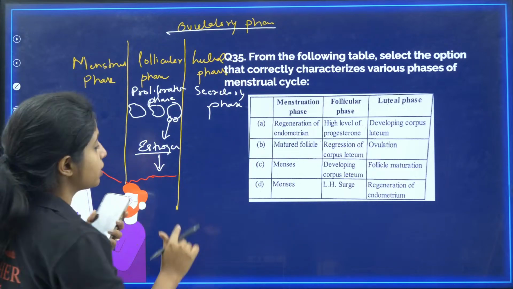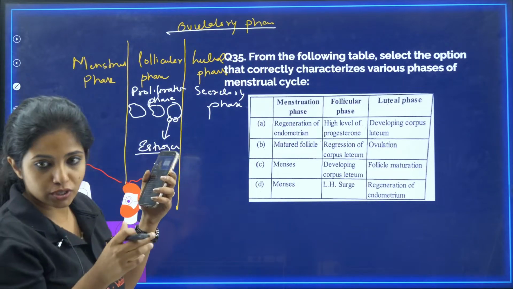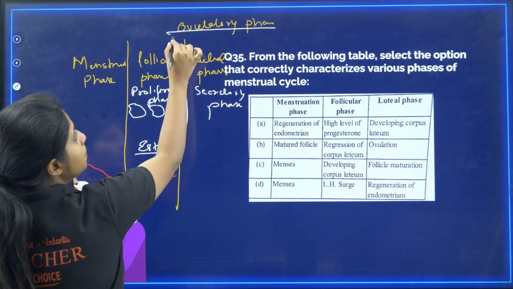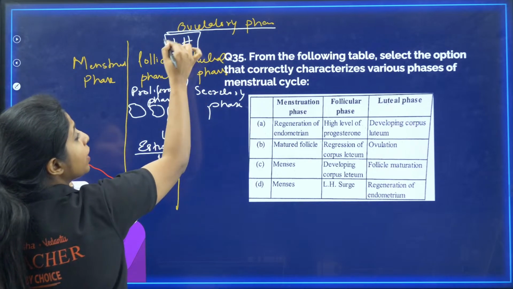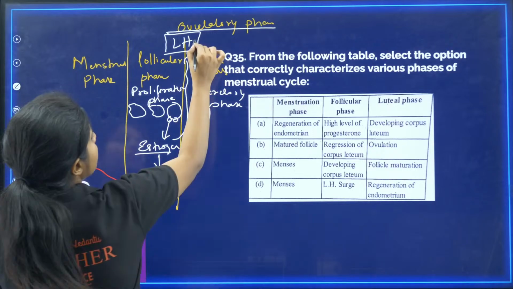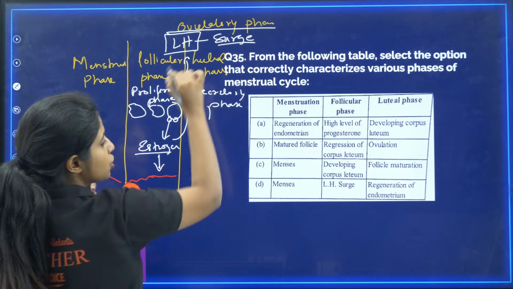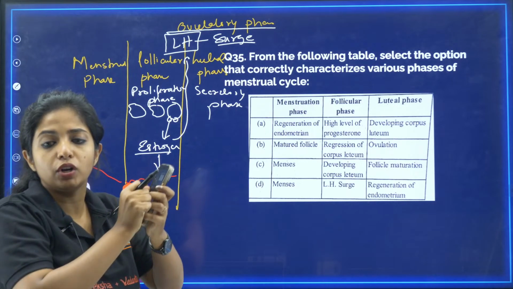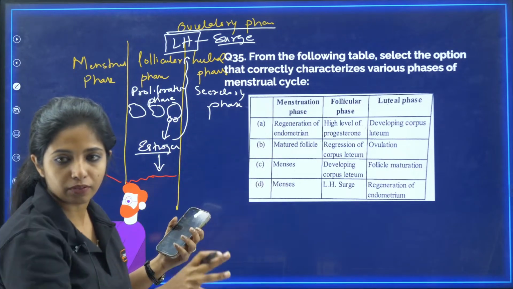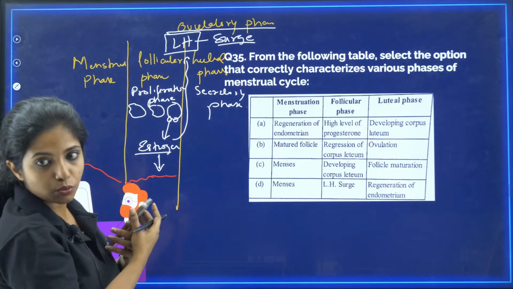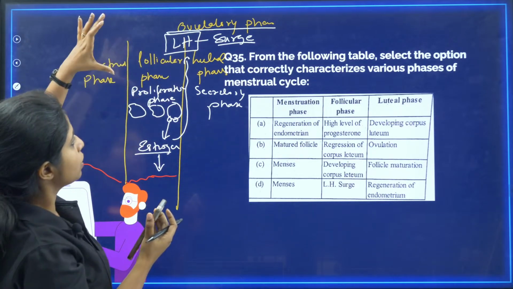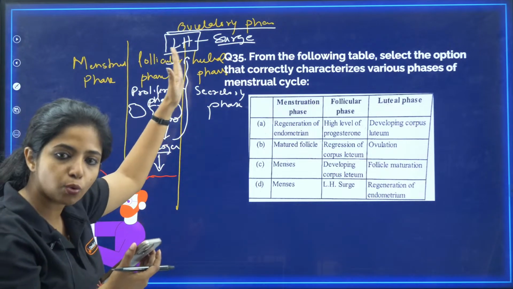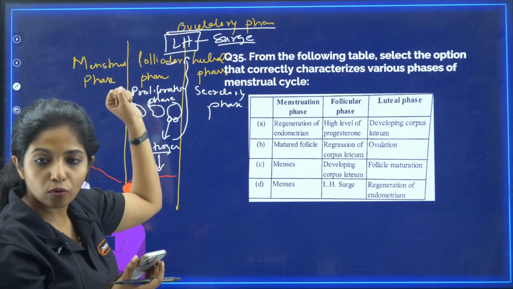When there is estrogen, this estrogen will cause another hormone to be released way too much, and that is luteinizing hormone, which causes the LH surge. When the LH surge is there, the Graafian follicle will rupture and the secondary oocyte will be released. So this is ovulatory phase. Sometimes follicular phase and ovulatory phase are mixed and given to you. So the LH surge basically happens over here. Now LH surge happened, ovulation happened.